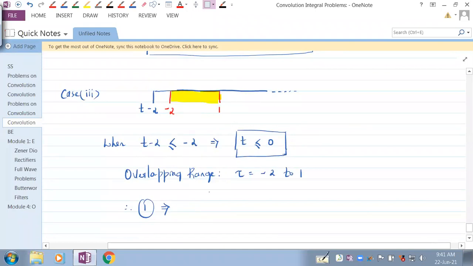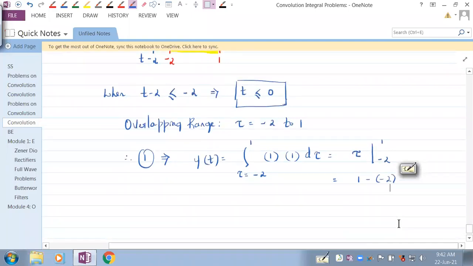So y of t would be, now the overlapping range is -2 to 1. In that overlapping range, both the signals are 1. So d tau. Integration of 1 is tau, and we have to apply the limits of integration, so that is 1 minus of -2.